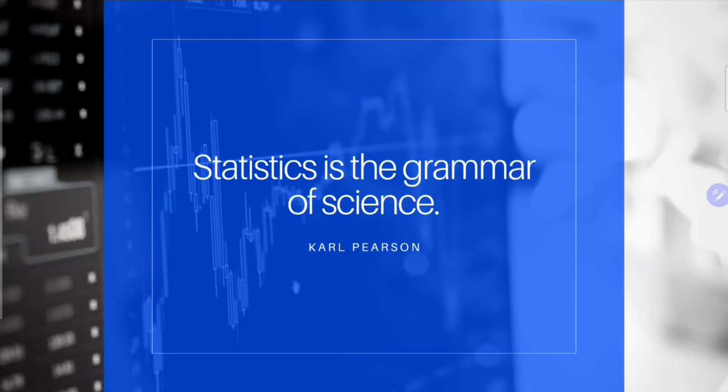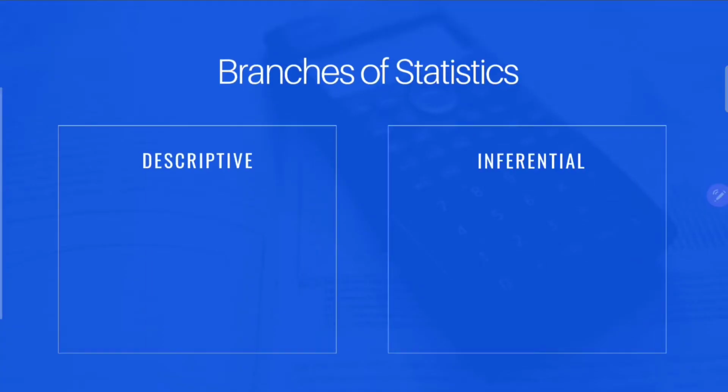So the first thing, what is statistics? Statistics is the grammar of science according to Karl Pearson, and we can also define statistics as the art of learning from data. It involves collection and analysis and drawing conclusions from data. Majorly there are two branches of statistics. First one is descriptive and the second one is inferential. Descriptive statistics basically deals with description of data or summarizing the data. It is usually done on a whole population.